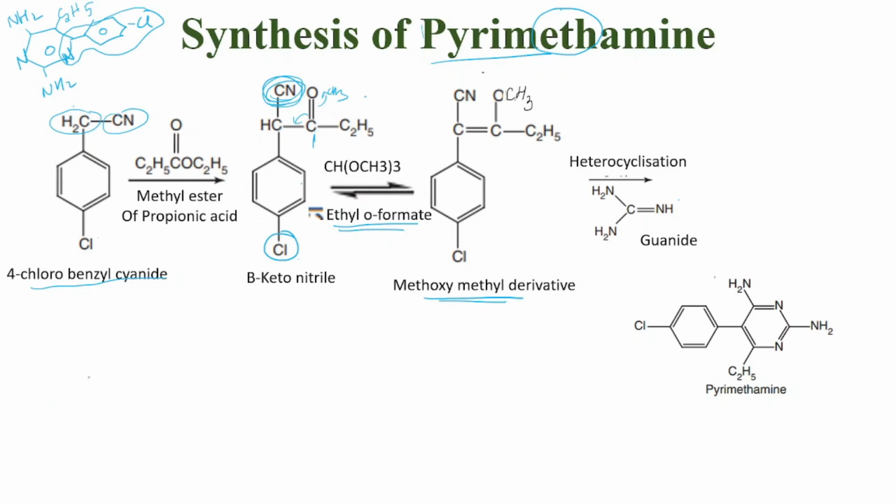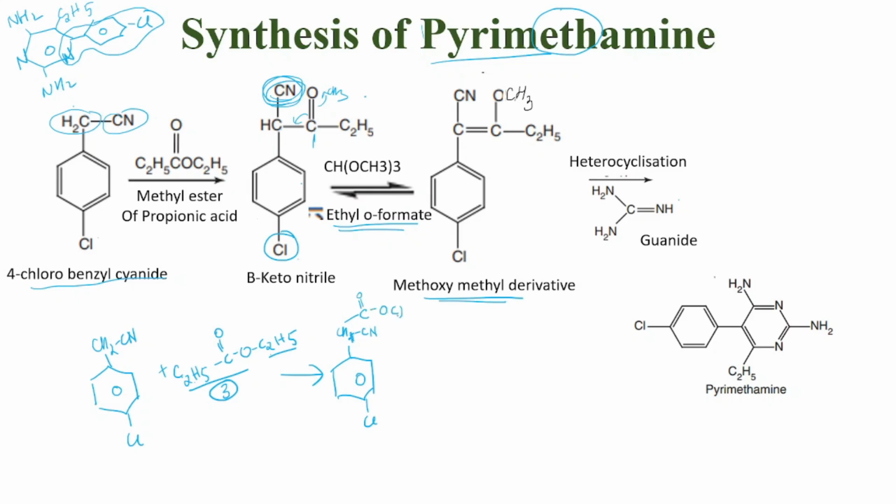Now we'll see again. First we will draw 4-chlorobenzyl cyanide. This is a chlorine, this is a CH2, this is a CN. Now we will add C2H5, C double bond O, O, C2H5. So this is the methyl ester of propionic acid, 1, 2, 3. Now to this, if this is added, what will happen is, we'll take a benzene ring with a chlorine with a CH2, CN, we'll remove one H, and we will add C double bond O, O, C2H5.